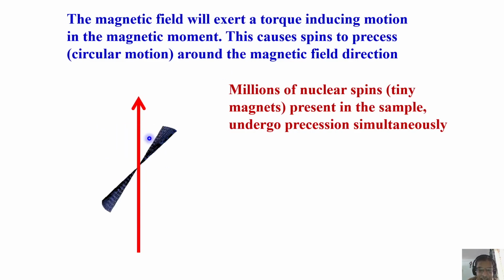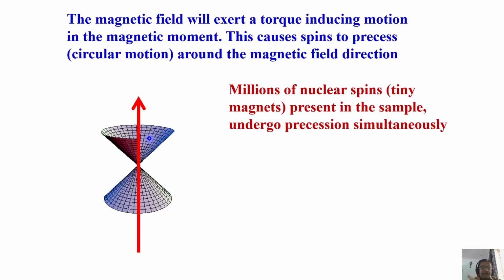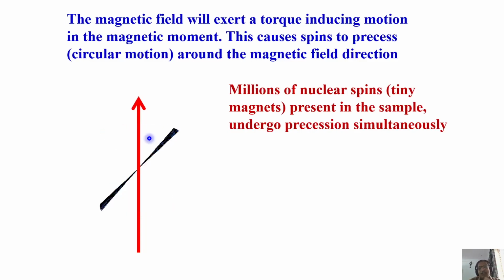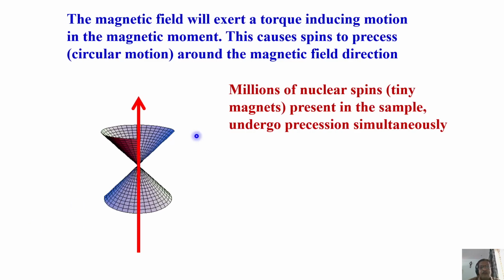I said there are two forces acting on it. One is the applied magnetic field, which wants the spins to align along its direction, and of course there's a restricted orientation. As a consequence, there is a torque which is exerted. The magnetic field will exert a torque inducing motion in the magnetic moment. Millions of such spins will be there, not one or two. They will be rotating. Because these are spin-half nuclei, there are two possible orientations, like this and like this, which we also understood. We knew the direction of quantization. You could calculate the angle theta in one of the earlier classes.